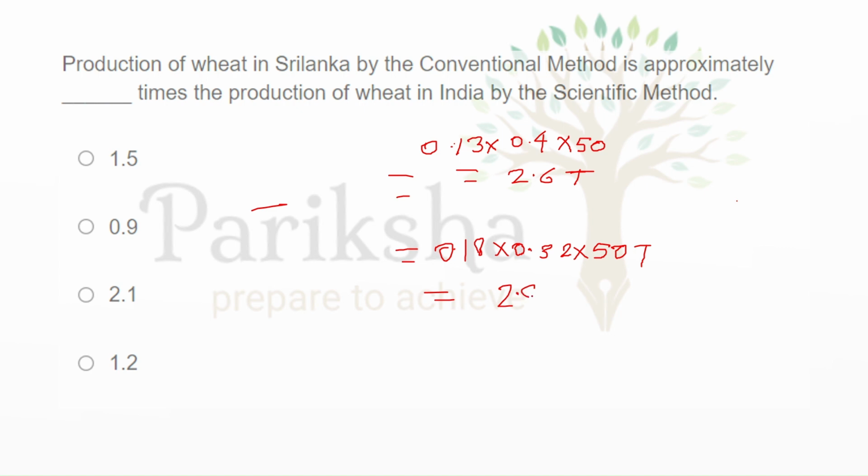We have already calculated 2.88 something. So now if we divide 2.6 by 2.8, remember that in the question it asks less production will be what times approximately. So we have to divide Sri Lanka's by India's.